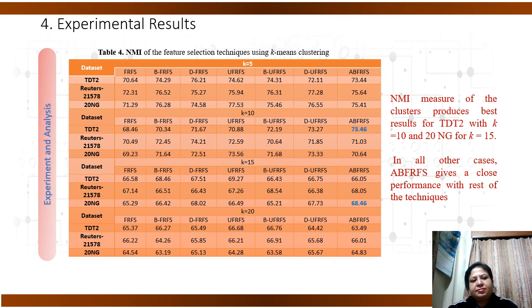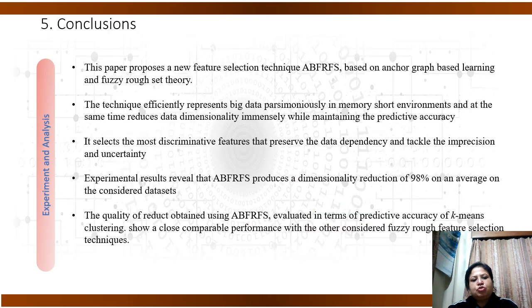Coming to the conclusion, the paper proposes a new technique, ABFRFS, based on anchor graph and fuzzy rough feature selection. The technique efficiently represents big data parsimoniously in a memory-short environment, and at the same time reduces the data dimensionality immensely while retaining the predictive accuracy.